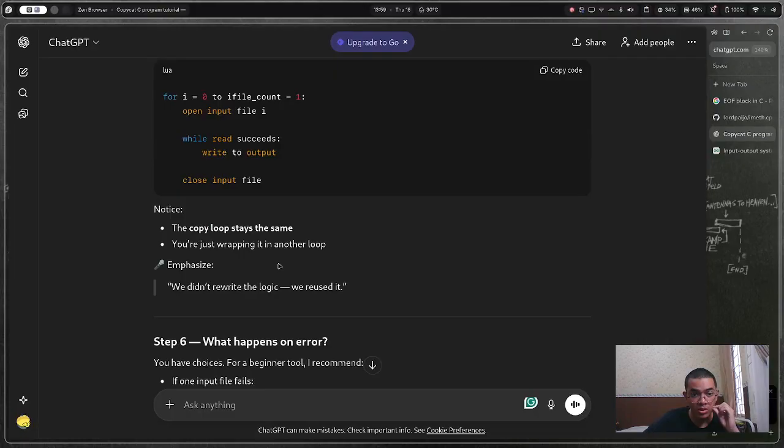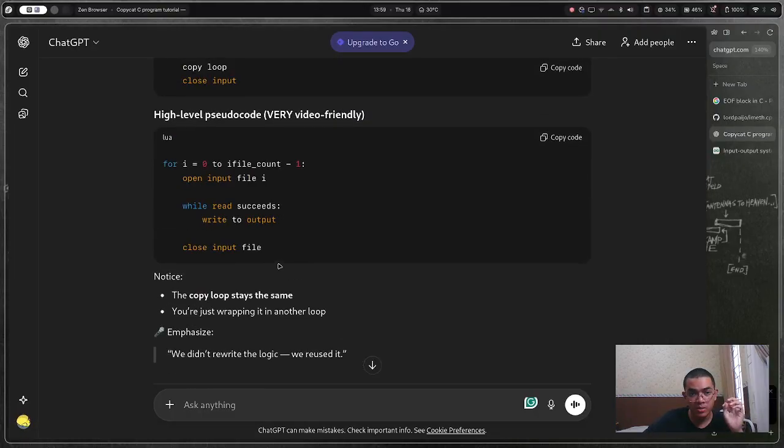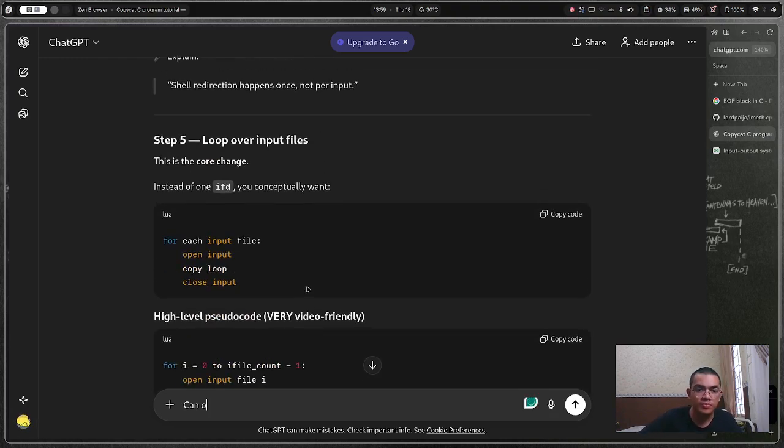So you're just wrapping in another loop. Can you give me the loop over input files?